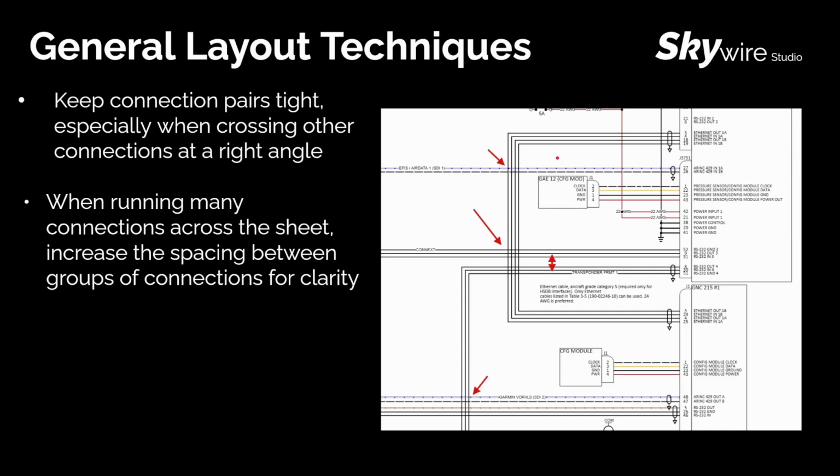When laying out connections, it's important to keep the connection pairs tight, especially when they cross other connections at a right angle. So you'll see this at this location and these locations down here. The HSDB wires are kept really close together to distinguish themselves from the horizontal lines, such as this ARINC 429 line. Now, normally you would show connecting wires with a junction dot where they are spliced.